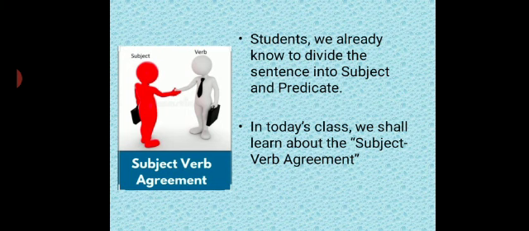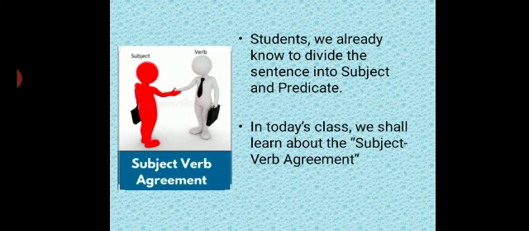The English form of writing a sentence is subject, verb, object. We already know how we divide the sentence into a subject, and the remaining part of the sentence is the predicate. In today's class, we shall learn about subject and verb agreement.